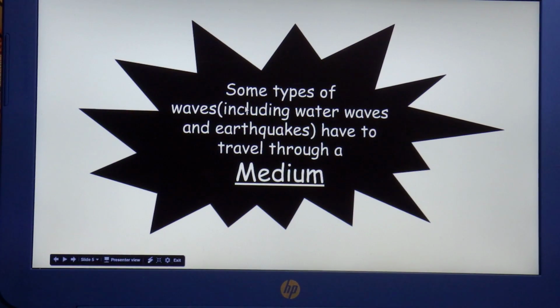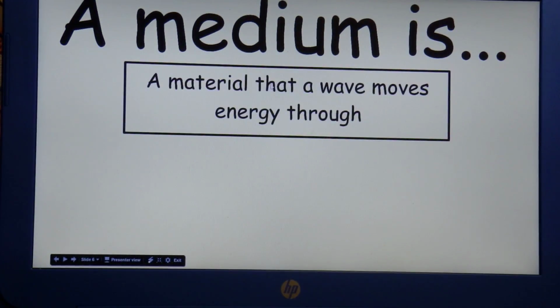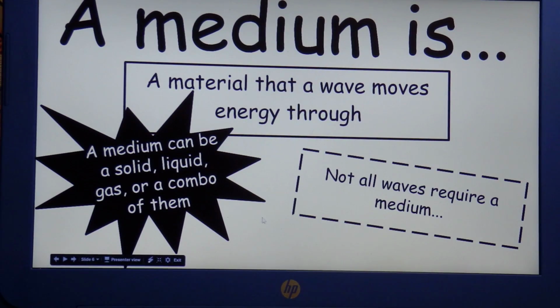Some types of waves, including water waves and earthquakes, have to travel through a medium. So, what is a medium? A medium is material that a wave moves energy through. They can be solid, liquid, gas, or a combination. However, not all waves require a medium.